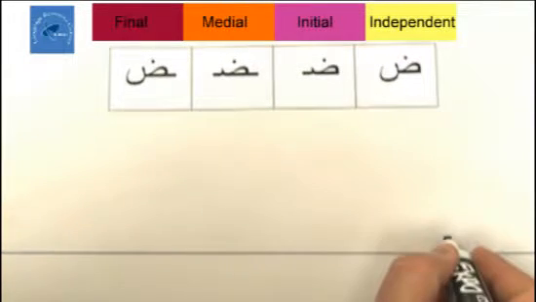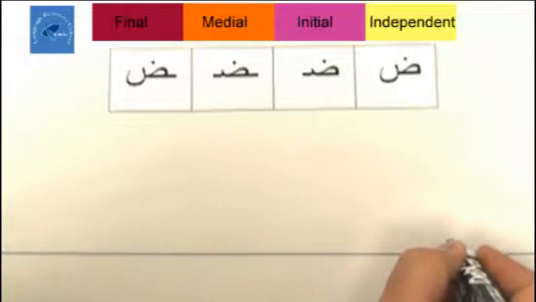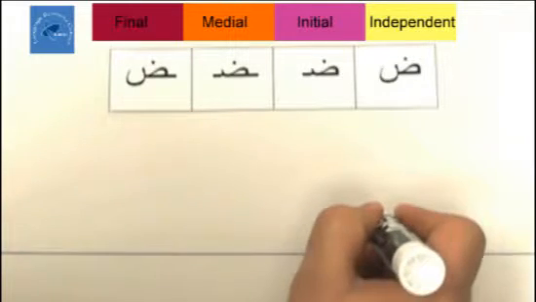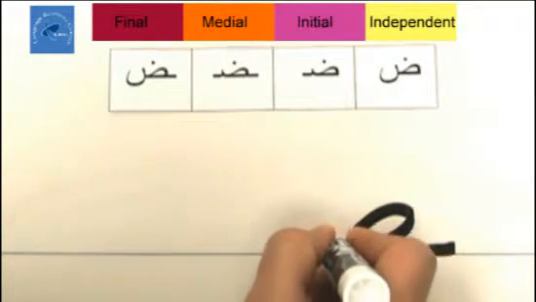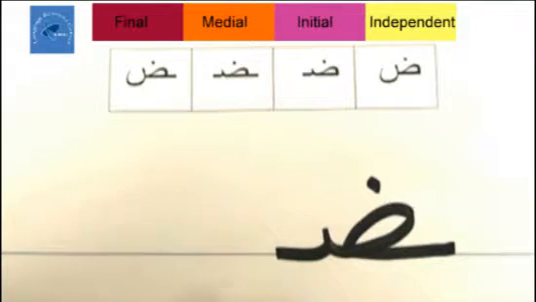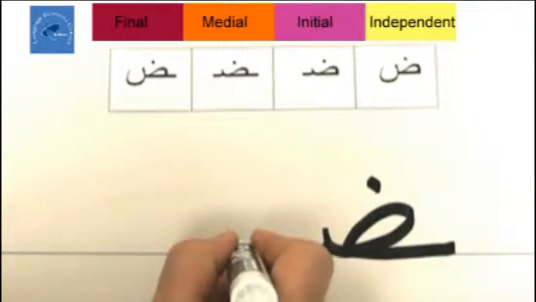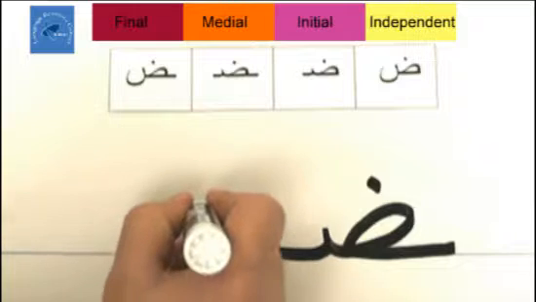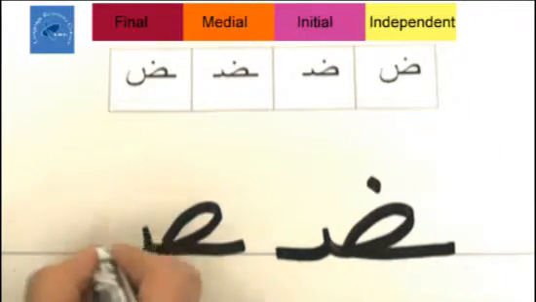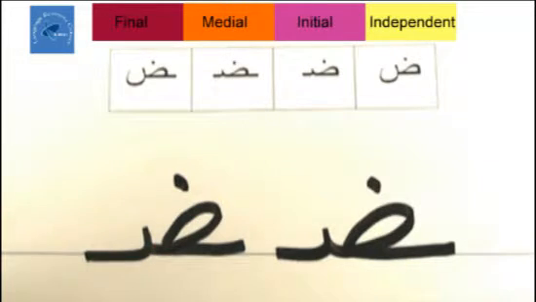Da. Da in its medial position. You're going to start right on the line, draw a line, and then the oval loop, tooth, line, and the dot. One more time. The line, oval loop, tooth, line, and the dot. Da.